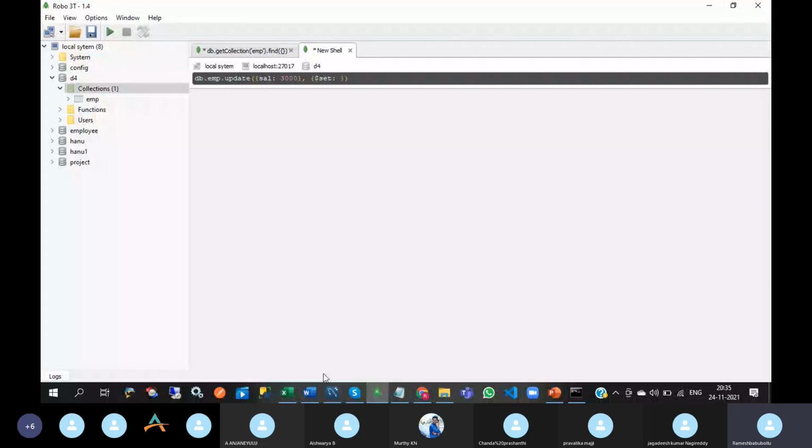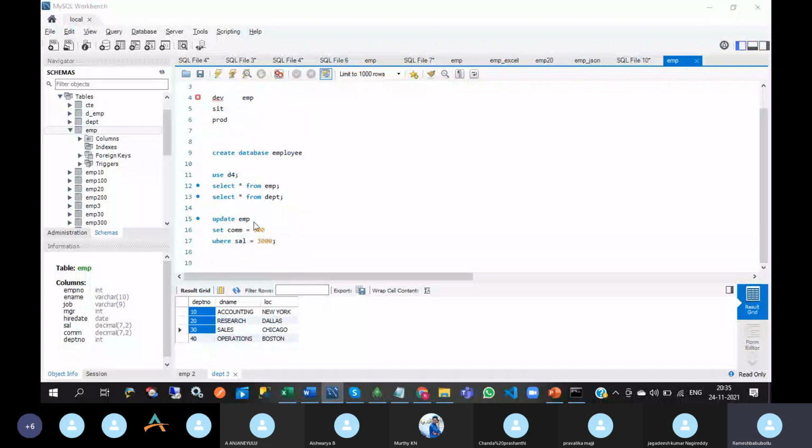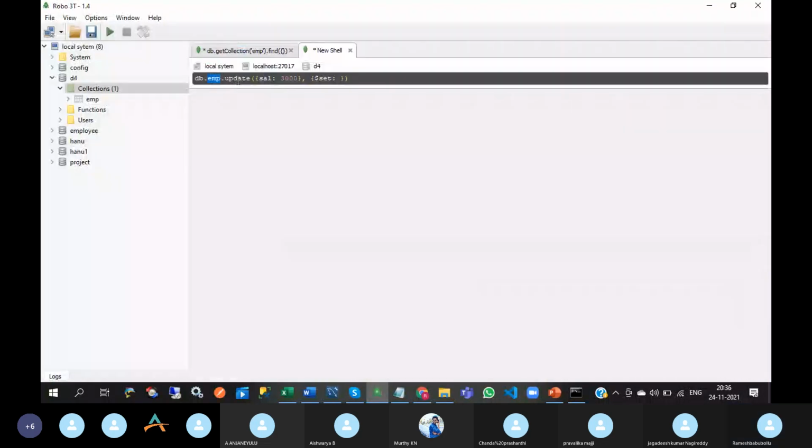If you first write some update query in RDBMS, then you can easily learn this. So set salary, commission equal to 300, where salary equal to 3,000. This is the actual update query in RDBMS. Coming to MongoDB, db.emp, the collection name, dot update. After the collection name we write update, and here the where condition, salary equal to 3,000.